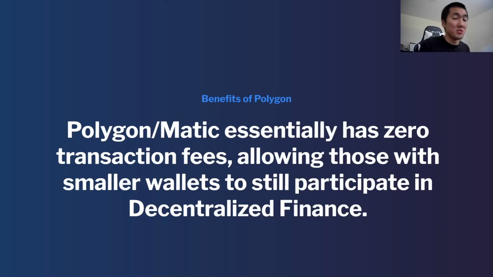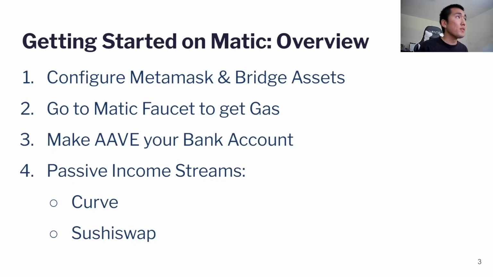Obviously, scaling solutions are coming out, but for the time being, if you want to use DeFi, I think Polygon and Matic is the place to be. And I'll explain how you can best utilize Polygon to generate passive income. So this is going to be the overview of the video. I'll quickly go over Metamask, bridging assets, go over how to get a little bit of Matic to do some transactions, and then I'll be going over 3 of my favorite projects on Polygon, which is going to be Aave,